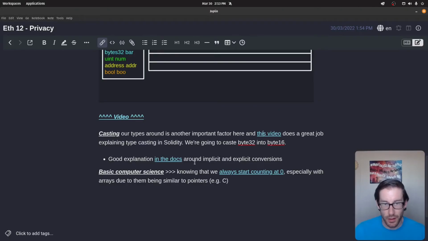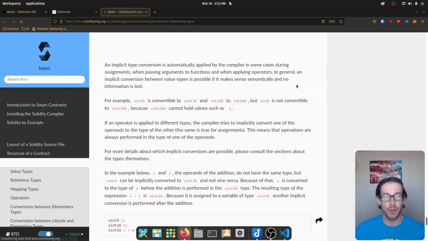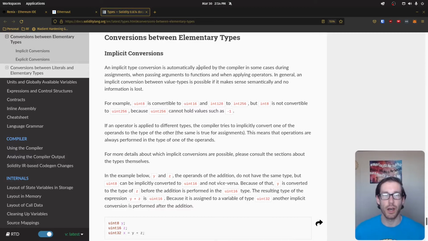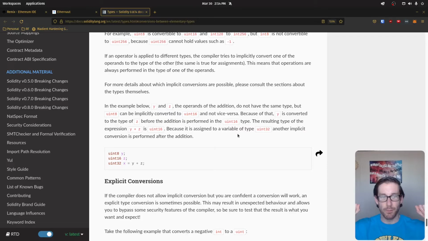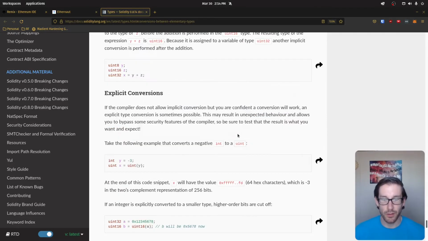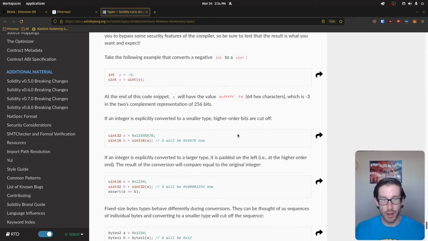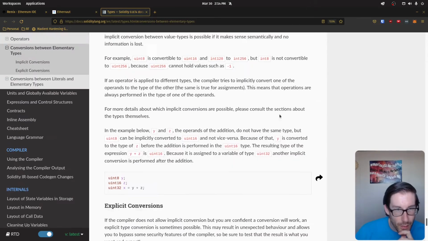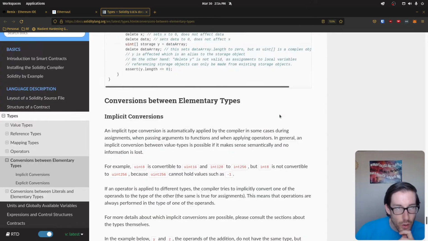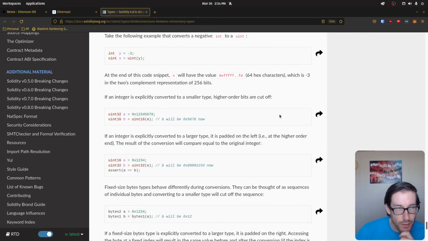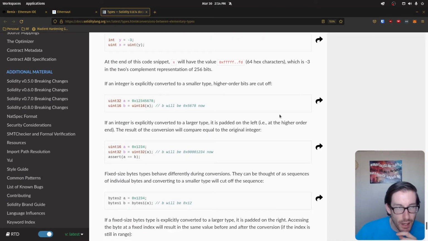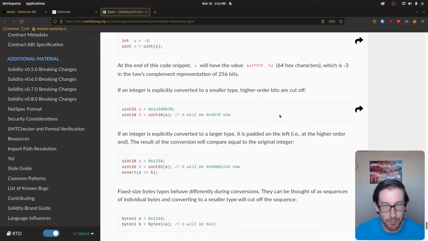And I think there was another link. Yeah, so this link is inside of the docs, and it walks you through implicit and explicit conversions and kind of discusses how you can convert things without intentionally doing so, or you can intentionally do so. And you can sometimes even convert across different types of variables, like, I don't know if it's integers and variables or something like that, strings. But the thing I wanted to point out here will show you specifically what we're going to do, and it puts it in context. So here we go, that's what I'm looking for.